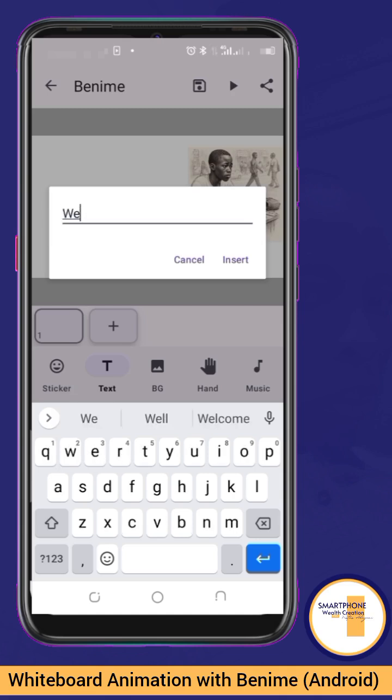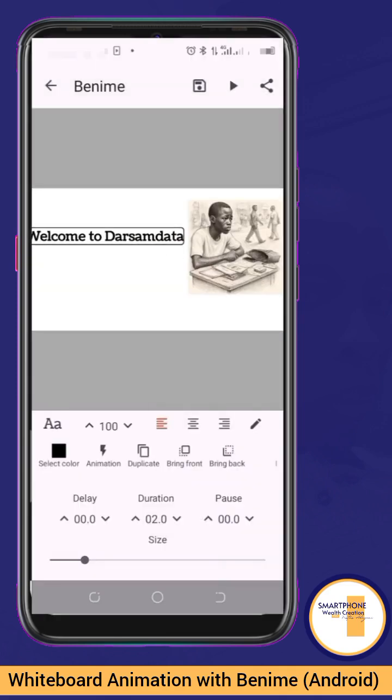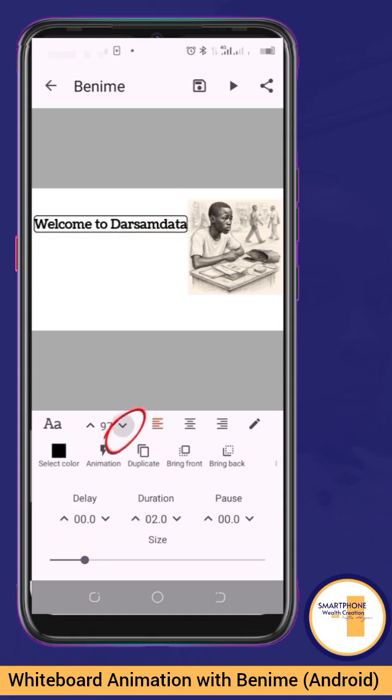Let's say, welcome to the SAM data. So insert, and we have it there. Can you see that? And even at that, you can actually do one or two things to this particular text as you might deem fit. Let's say you want to reduce the fonts. Can you see that? I'm already reducing the fonts. Let's say you want to centralize, you want to align left, align right. You might not see the importance. Now let me edit so that you see the importance.